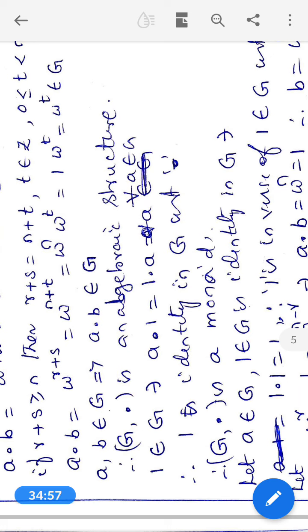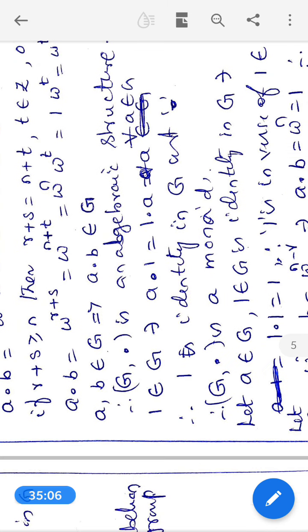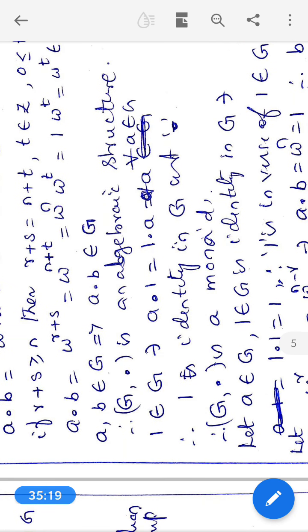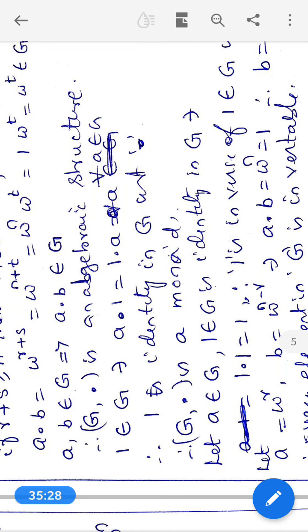The associative property can also be proved easily, because A belongs to G, B belongs to G, C belongs to G, B into C also belongs to G, A belongs to G, B into C also belongs to G, implies A into B into C also belongs to G. And similarly, A into B belongs to G, C belongs to G, A into B into C also belongs to G. So associative property is also proved. Therefore, G comma dot is a semi-group.